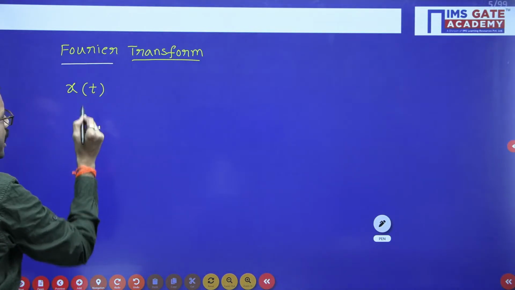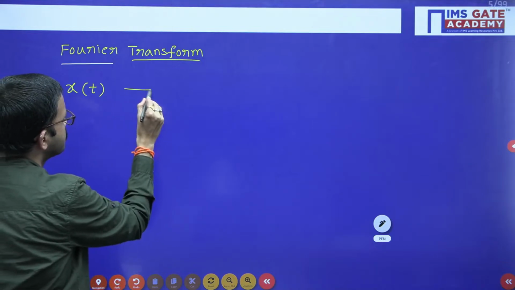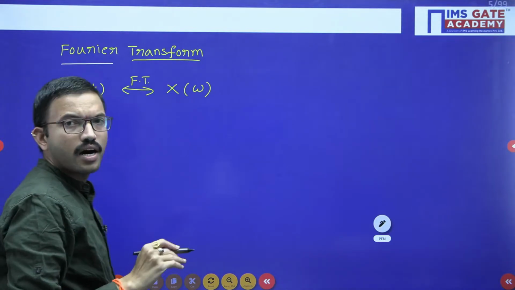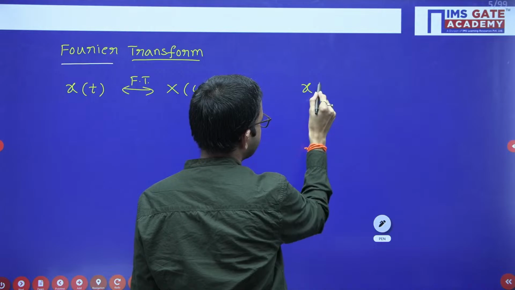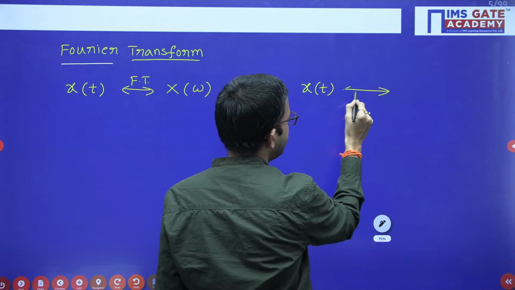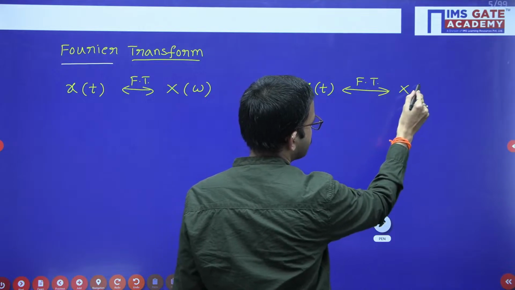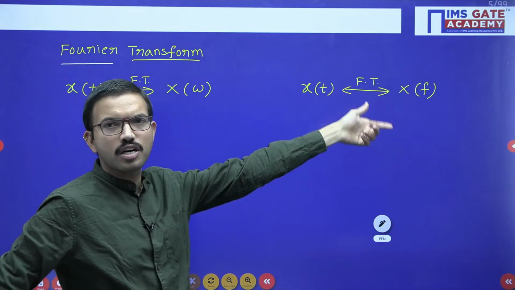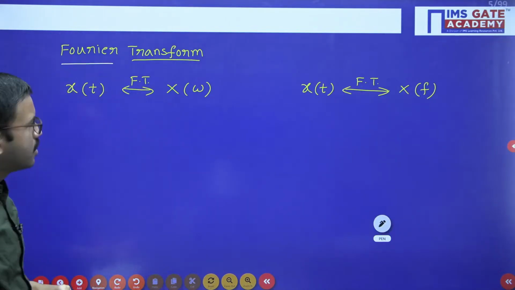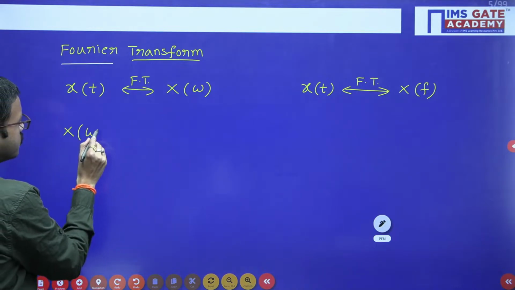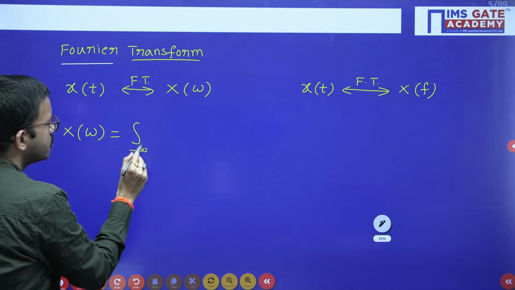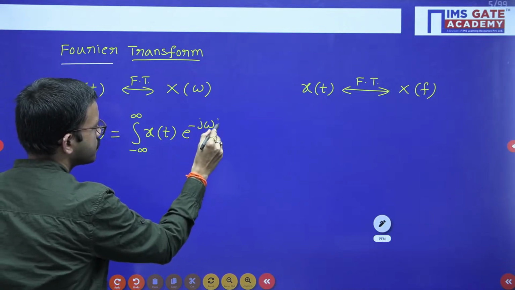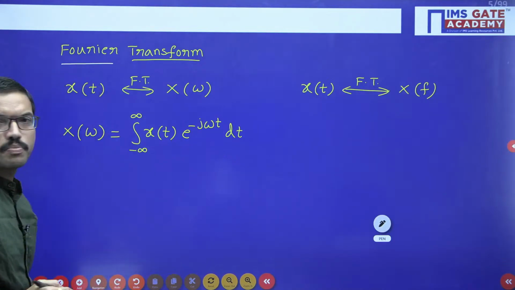so x of t is the time domain signal, the corresponding Fourier transform we used to represent either X of omega or you can represent as X of f also. Based on the convenience you can follow any notation, no problem. Because ultimately when you substitute omega equal to 2 pi f, you get that function in terms of normal frequency, that's all. So X of omega equal to integral minus infinity to infinity x of t into e power minus j omega t dt.